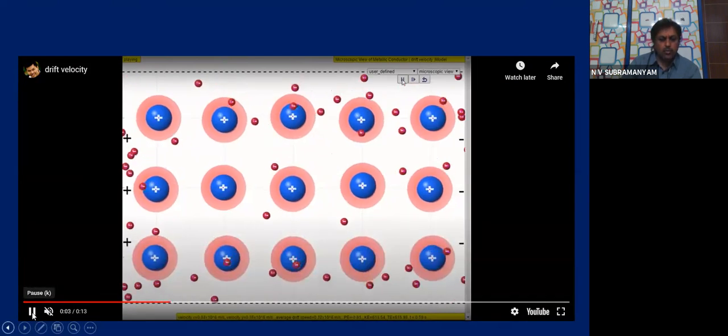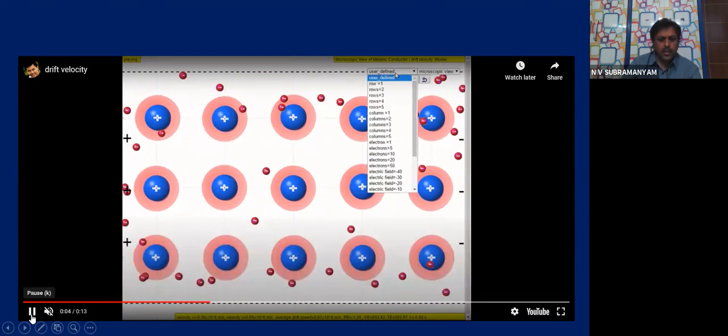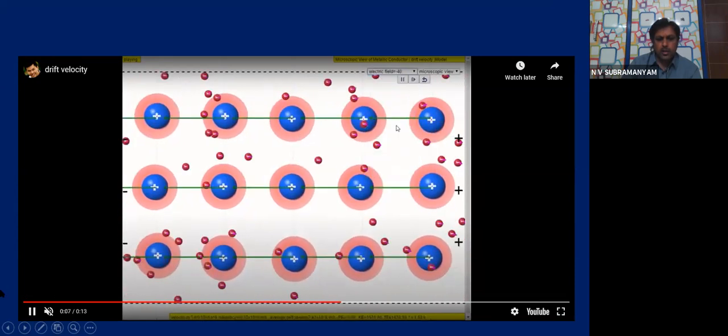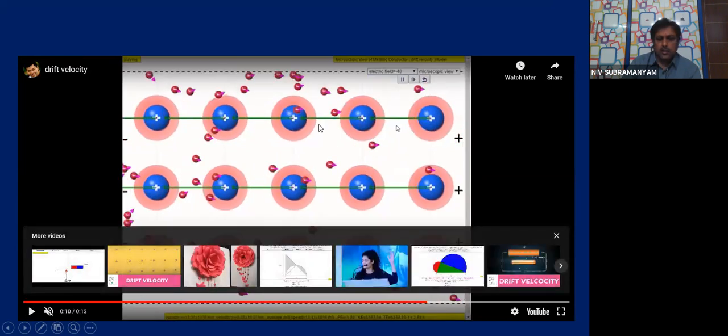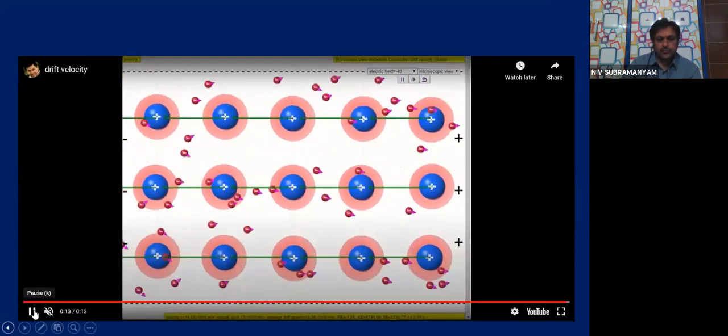And when they are moving, they are colliding. They are actually moving randomly. Are they moving in an orderly fashion? No. They are moving randomly. And they are colliding not only among themselves, they are also colliding with the positive ions, the positively charged nuclei. Yes or not? But when you apply an electric field, they all move in one direction.